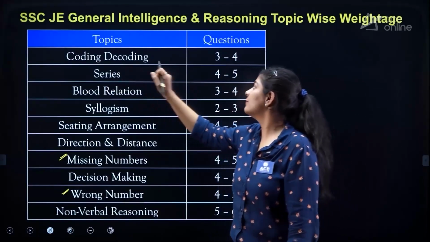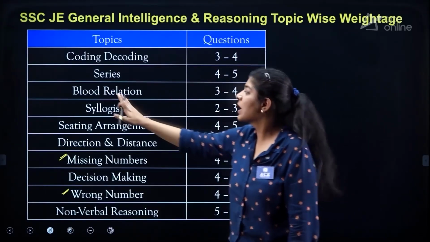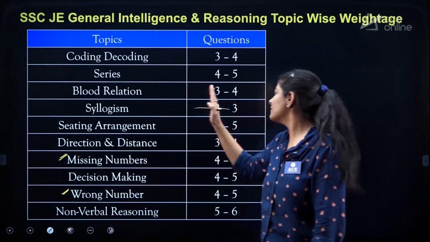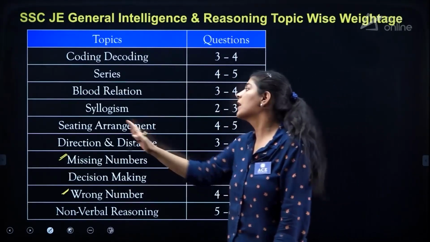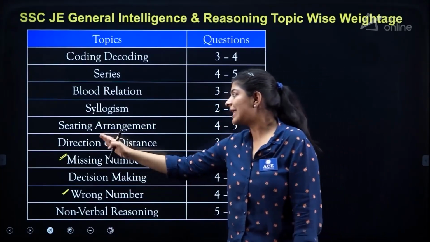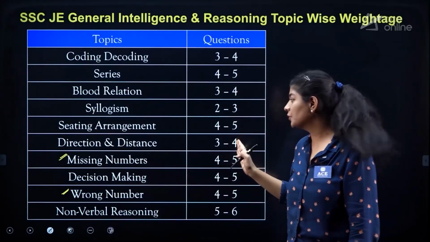So from the series we are having 4 to 5 questions. From blood relation we are having 3 to 4 questions. Syllogisms we are having 2 to 3 questions. Sitting arrangement we are having 4 to 5 questions. Direction distance we are having 3 to 4 questions.